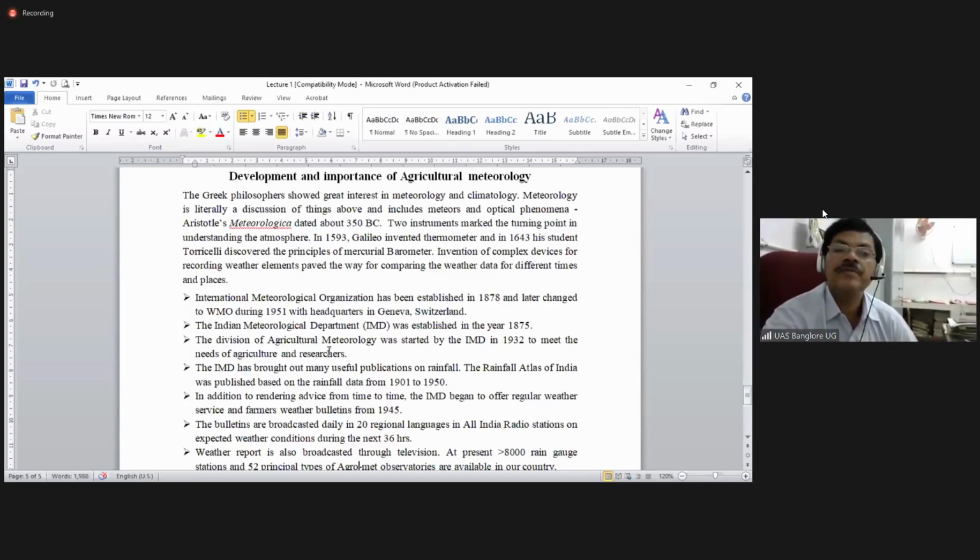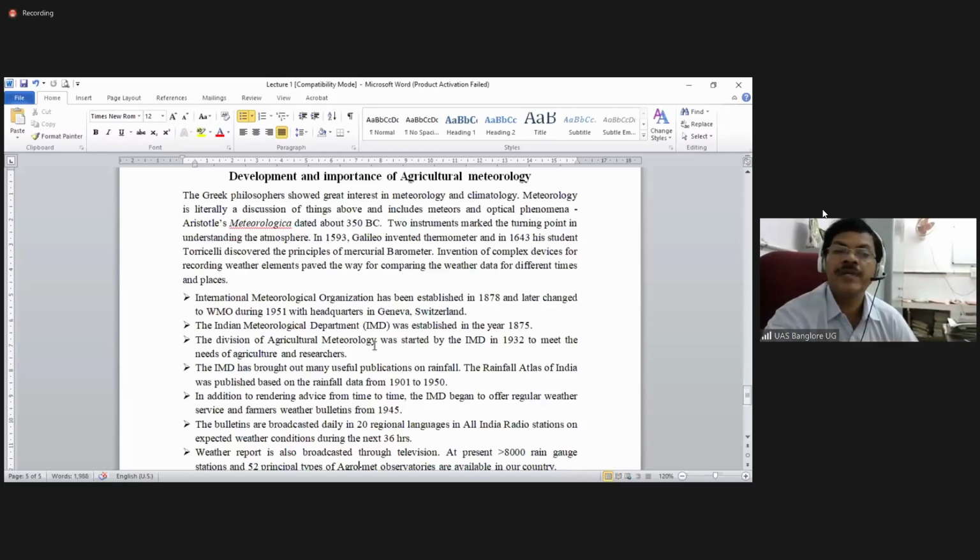Because it is the information world, compared to earlier days, now we can know today whether it will be rainy or not. Even on mobiles, through newspapers, and through television, information is available every minute.